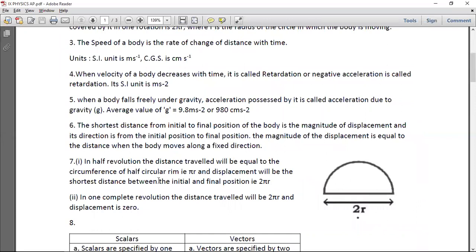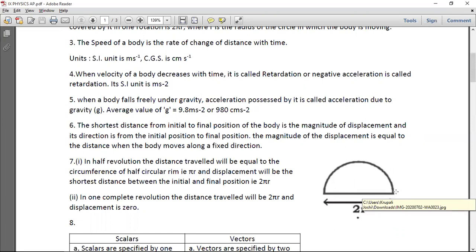In one half revolution, the distance traveled will be half of 2 pi r, which is pi r, and the displacement will be equal to the diameter. I repeat, the displacement will be equal to the diameter. So the displacement is 2r, and the distance covered along the circumference is equal to pi r.